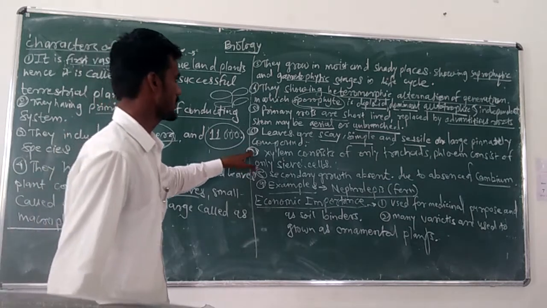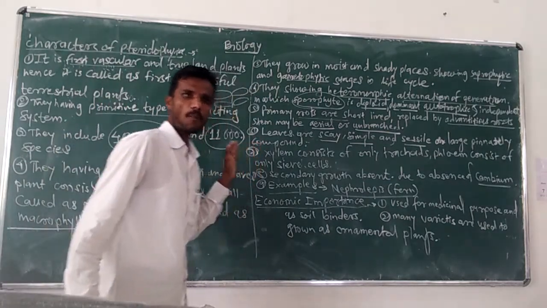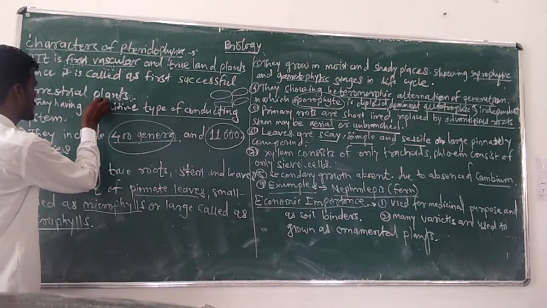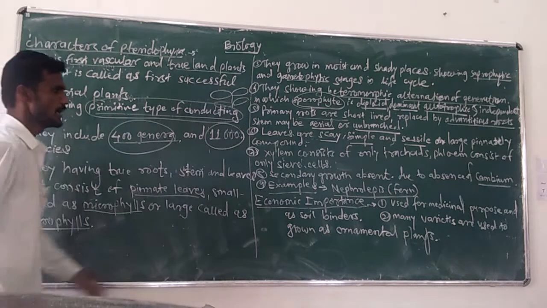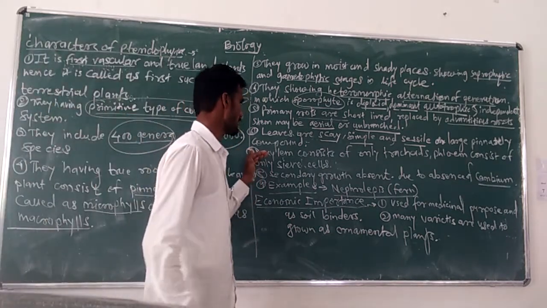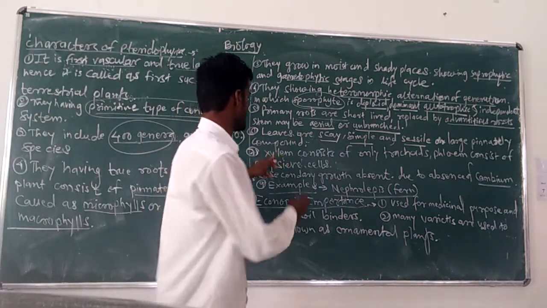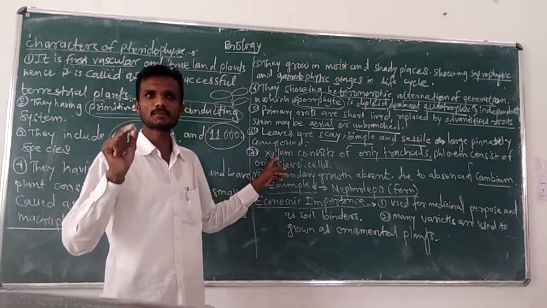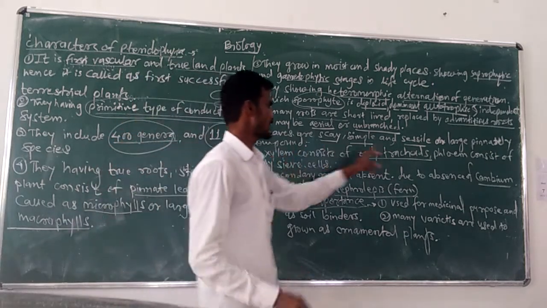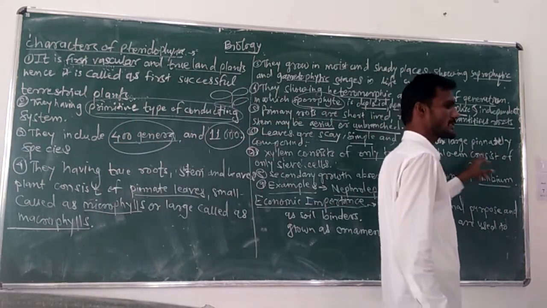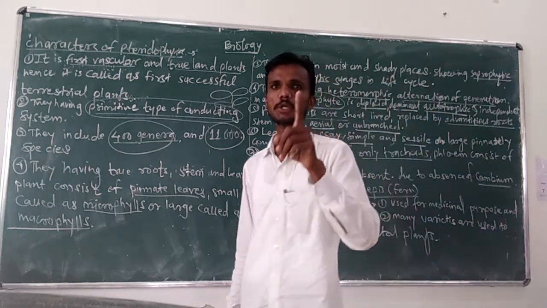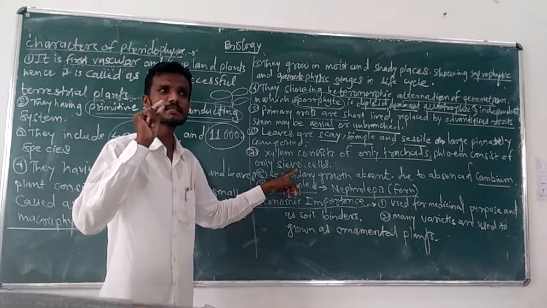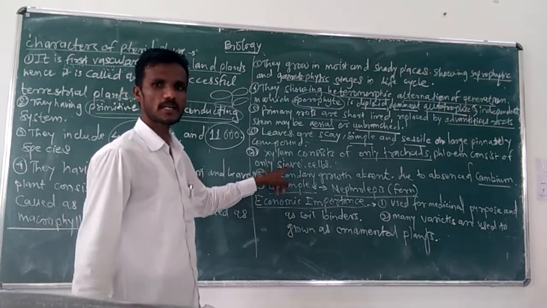The next characteristic: this is a group of plants having a primitive type of conducting system with xylem and phloem. Xylem consists of only tracheids. टेरिडोफाइट्स मध्ये झायलेम ट्रॅचिड्स पासून तयार झालेला असतो, and phloem consists of only sieve tubes or sieve cells. phloem हे sieve cells किंवा sieve tubes पासून तयार झालेले असतात.